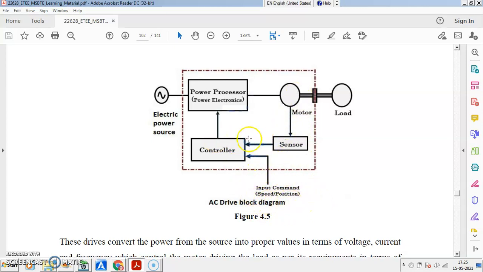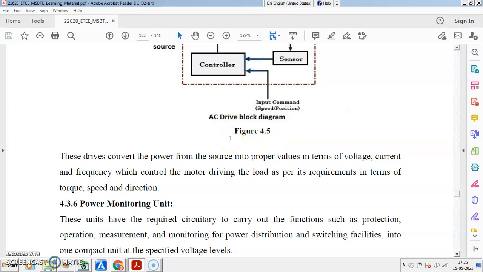So when there is a sensor, you know about the speed. If you want to increase, accordingly the programmable logic device will take the decision and give the input. The controller will give the input to control the power. So it may increase the voltage, it may decrease the voltage, whatever is required, so that the motor will change its speed. Again feedback is given to the controller. So like this, to increase or to decrease, whatever. Okay. Any doubt?